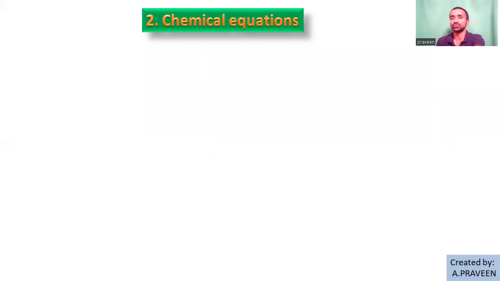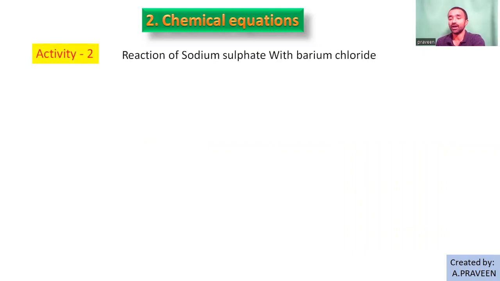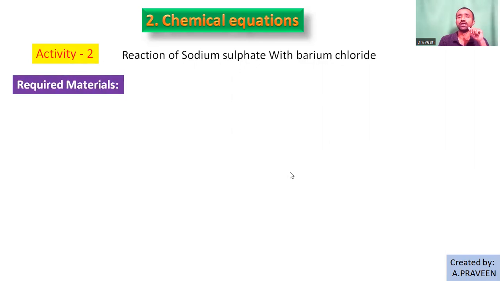Next, activity 2. What is activity 2 here? We observe the reaction between sodium sulfate and barium chloride. For this, you require a few materials. I mentioned two chemicals already, sodium sulfate and barium chloride. These are solid substances, so you can make them into liquid solutions. How do you make liquid solutions? Simply by adding water and dissolving the salt in the water. So we can call them solutions. Prepare sodium sulfate solution and barium chloride solution.